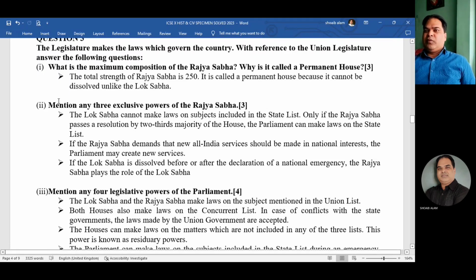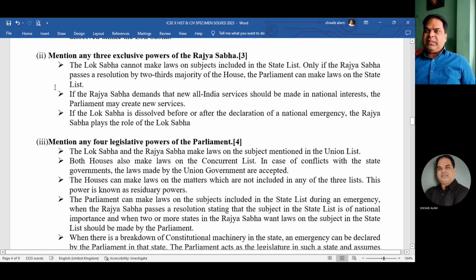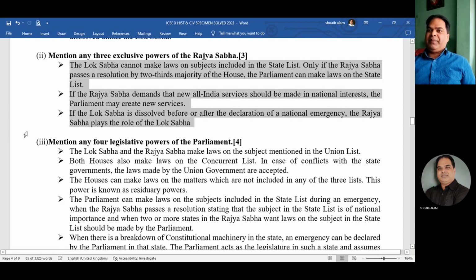Okay, now let us move on to this part. Mention any three exclusive powers of Rajya Sabha. So see here, I have mentioned these points over here. The first one is, the Lok Sabha cannot make laws on subjects included in the state list. Only if the Rajya Sabha passes a resolution by a 2/3 majority of the House, the Parliament can make laws on the state list. Now, number two, if Rajya Sabha demands that a new All India Service should be made in national interest, the Parliament may create new services.